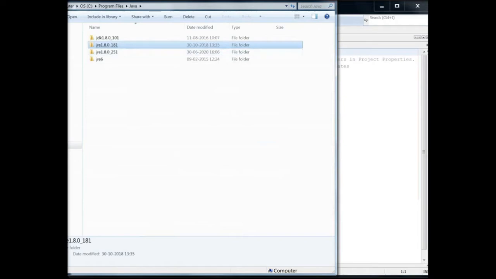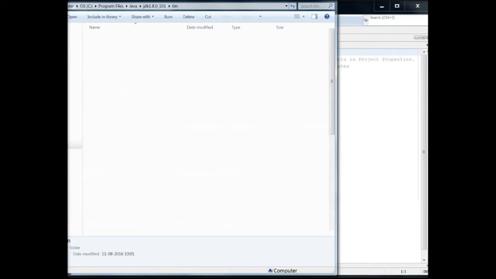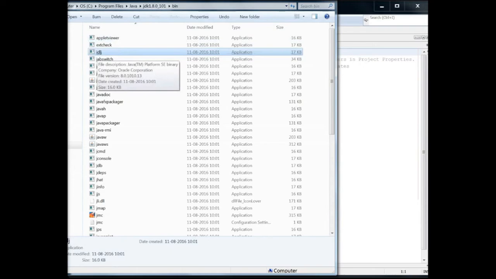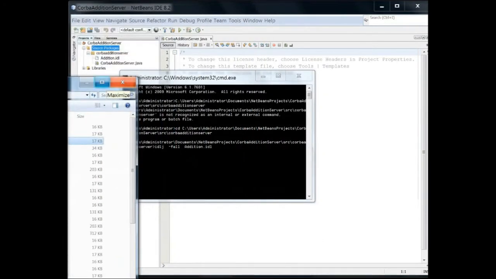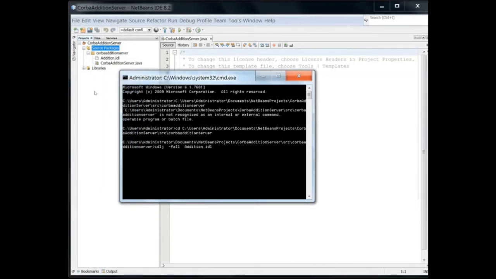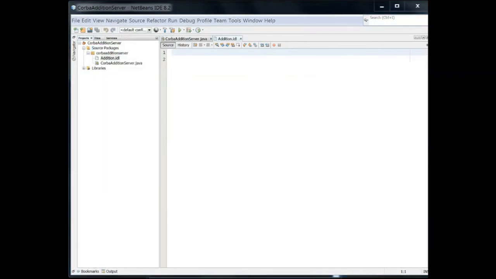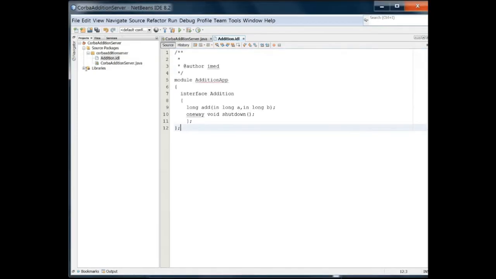You'll ask the question, where is IDLJ, from where is it running. So I'll take you to the JDK or JRE which I'm using. This is the JDK, and here you'll find an exe file, idlj. This is an executor for CORBA, for the IDL language, for compiling and running. Now I'm running it, and I haven't written anything here. So I have to write something in addition.idl. This is a plain text file. It has nothing to do with Java.